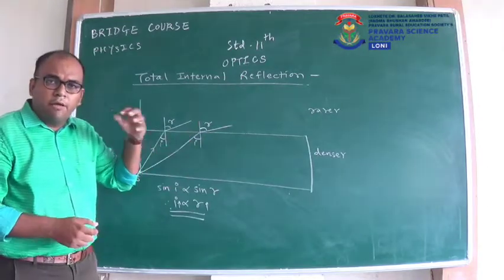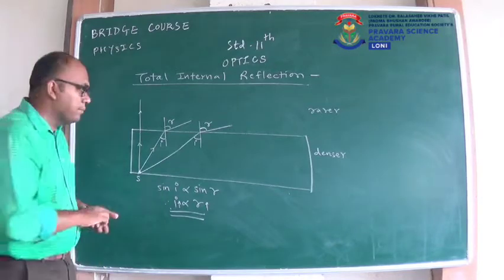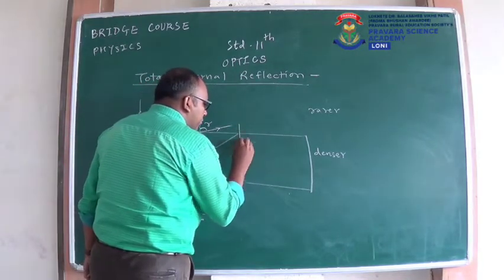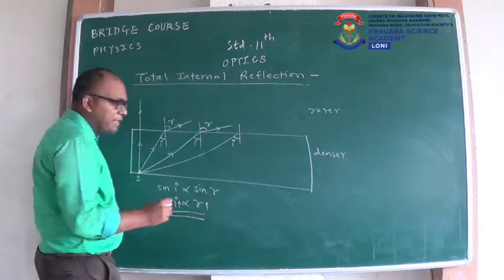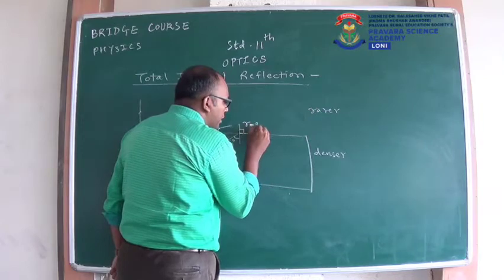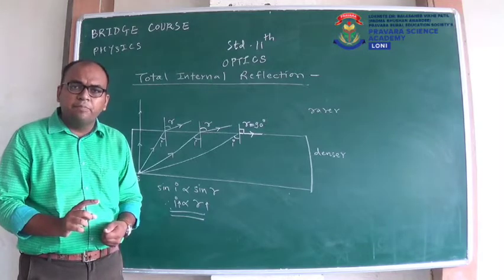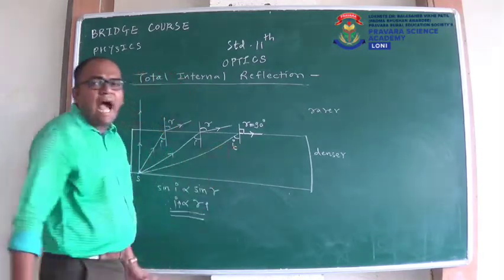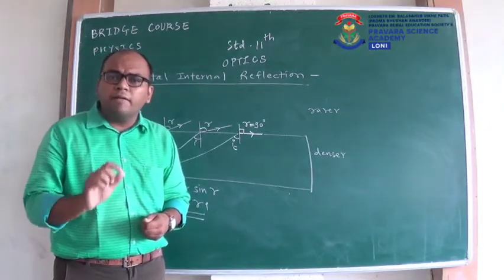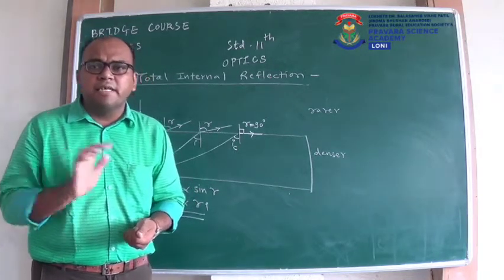Now it will go on. Whenever we increase I, R will increase. One point will come when we increase I in such a way that R will be 90 degree. So when the angle of refraction is 90 degree, that angle of incidence we call IC, the critical angle. Remember, the critical angle is the angle of incidence when the angle of refraction is 90 degree.